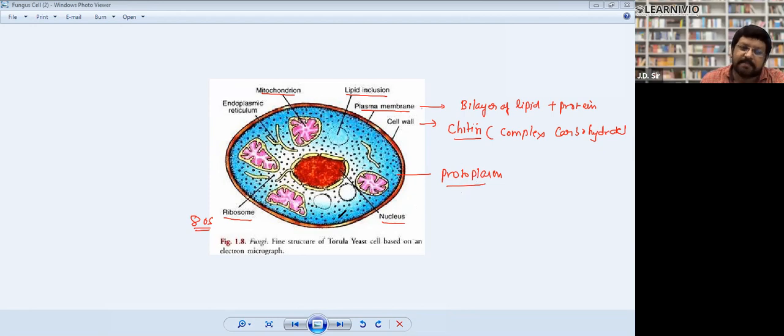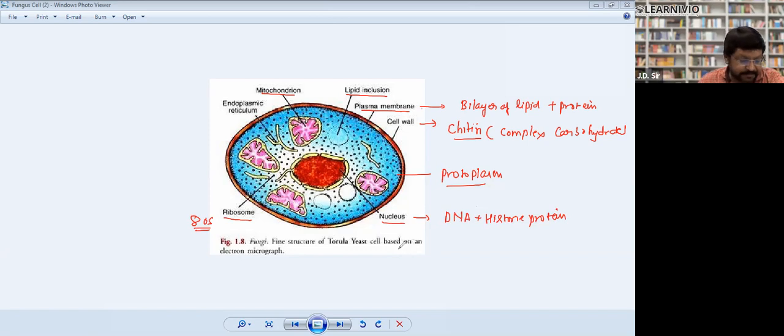They are organelles, the sub organs of a eukaryotic cell. The nucleus has DNA, and the DNA is associated with histone protein. Note it down: histone protein.